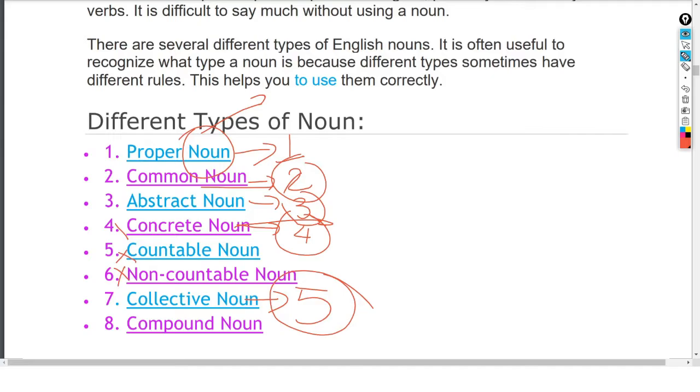Some nouns actually refer to a cluster or a group. They are called collective nouns, and in Hindi they are called Samuh Vachak. And the last one is the abstract noun, which we have already discussed. Therefore, these are the different types of the noun.